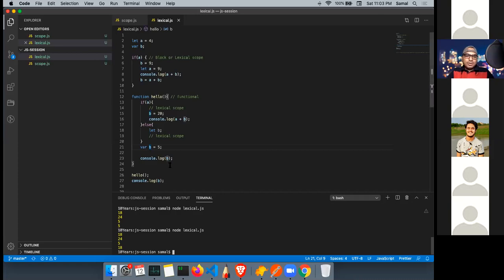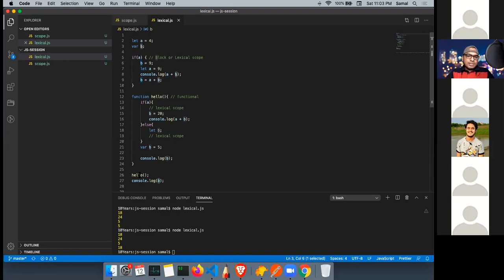Why? Because if we go by checking the code, here we are starting. There is an if condition, and here it has a lexical scope. So b equals 9. There is no b declared here, so it will look at its parent scope. It will modify its nearest parent's variable, so now b is 9. Now I'm declaring a as 9 in local lexical scope. So now here I'm doing a plus b, 9 plus 9 is 18. And here I'm changing b to a plus b, so a is 9 and b is 9, now b is 18. So this b will update the outer b. So now b holds 18.